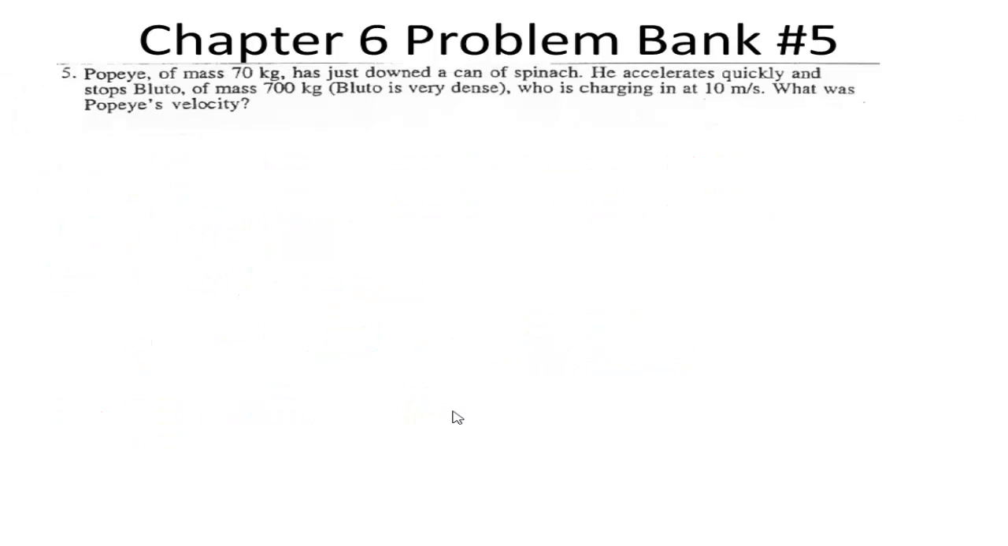Number 5, good old Popeye. Popeye of mass 70 kilograms just down a can of spinach. So Popeye is probably just a little bit more than 70 kilograms now, depending on what the spinach weighed. He accelerates quickly and stops Bluto of mass 700 kilograms.